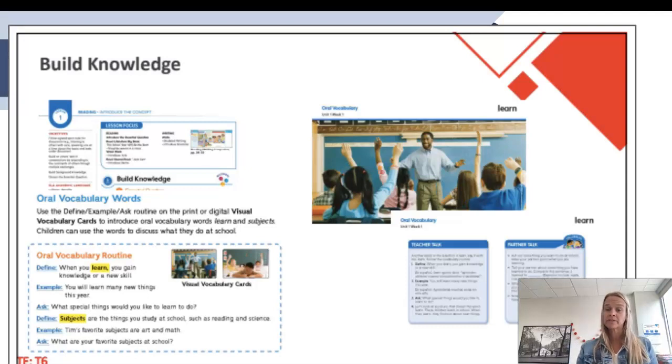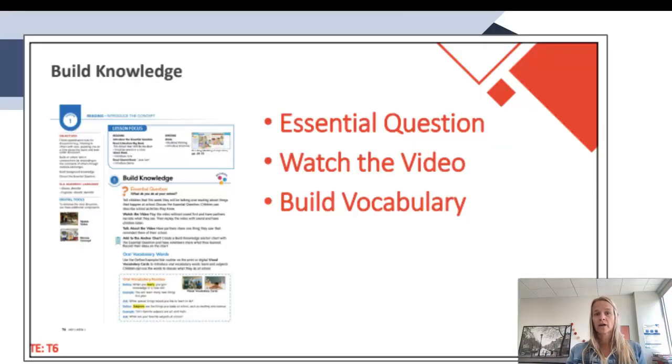Under the build knowledge heading, you also have the oral vocabulary words with that oral vocabulary routine. That is going to be a crucial piece for students to have that explicit instruction on that routine for those vocabulary words. So each time they get a new lesson and they have that vocabulary, they don't have to focus on that routine because you've ingrained it in them so explicitly. You have the important pieces. Those big bullets are going to be that essential question, watching the video, talking about the video, and then building vocabulary for that build knowledge piece.